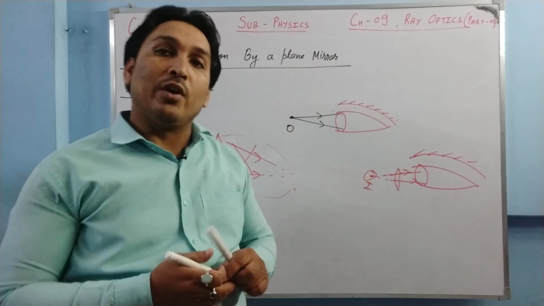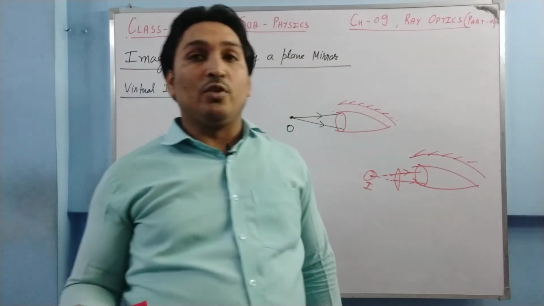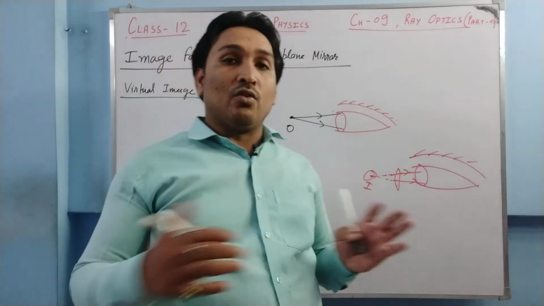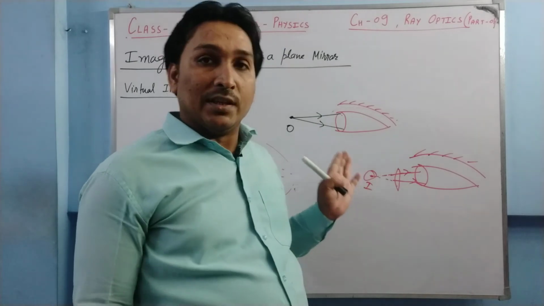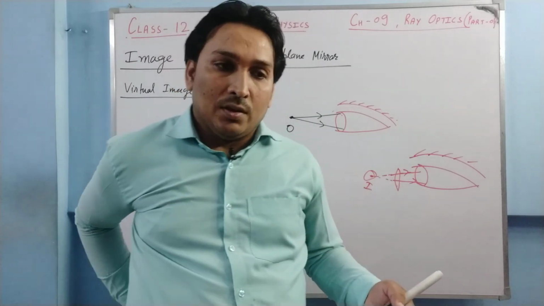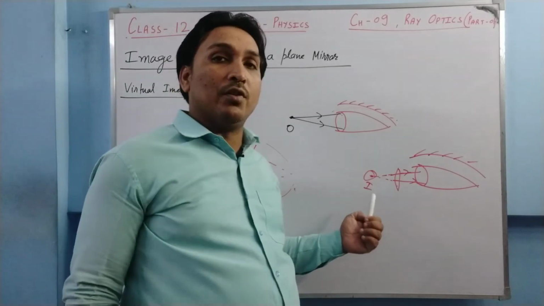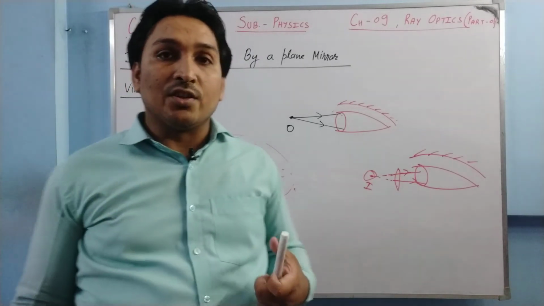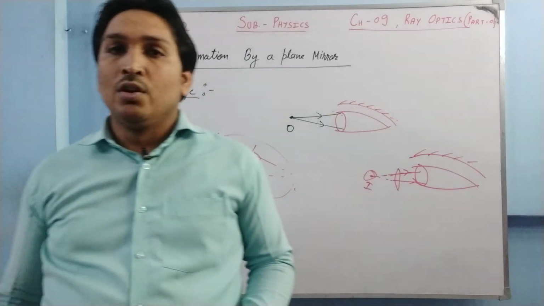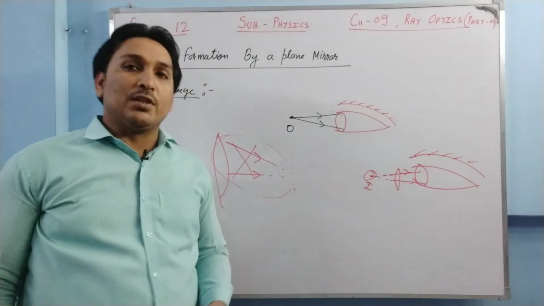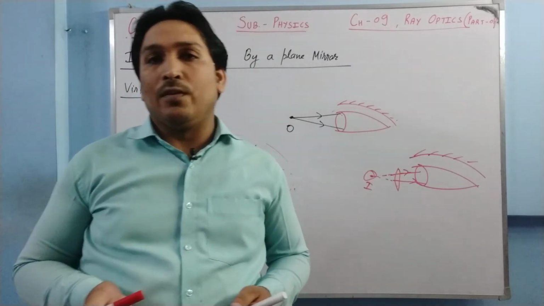That intersection point can be real, that intersection point can be virtual. If that intersection point is virtual, the rays are not intersecting each other in reality, we need to extend them behind the lens, behind the mirror, to get that intersection point. So that image will be virtual. But if that intersection point is the real one, we'll see a real image. So what is a virtual image? Virtual image is basically formed by a virtual intersection of refracted or reflected lights.